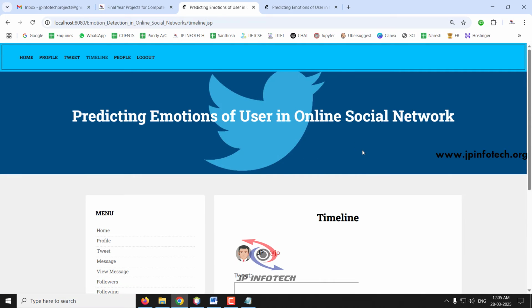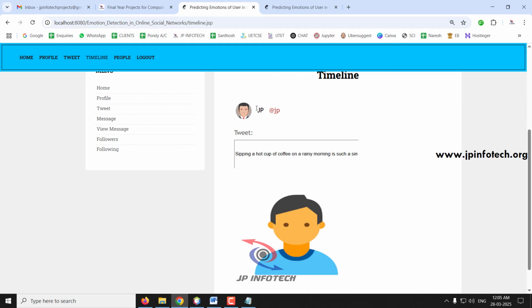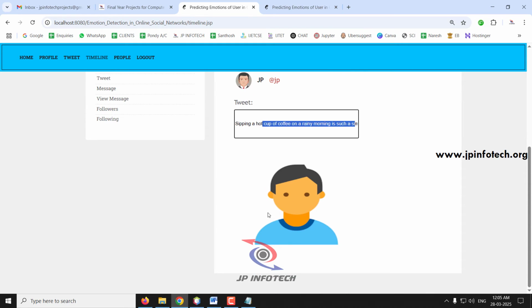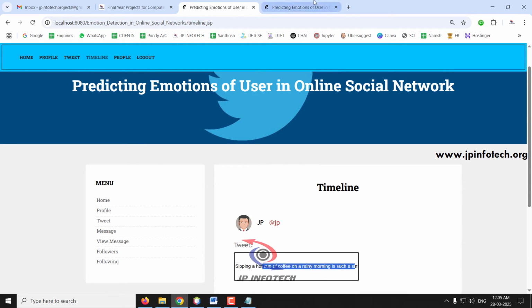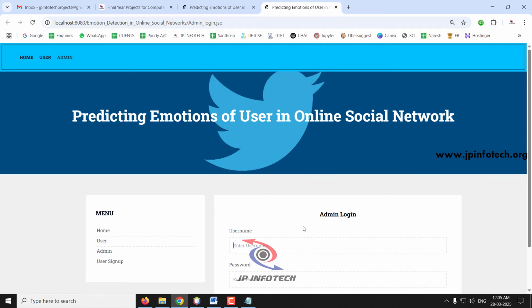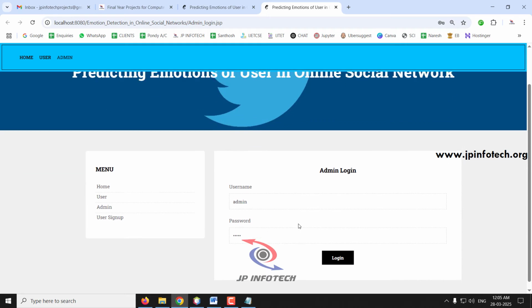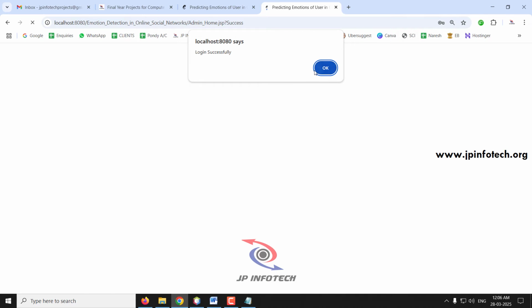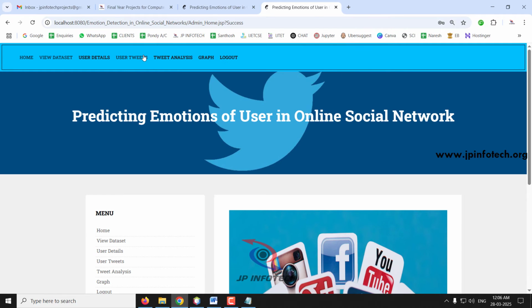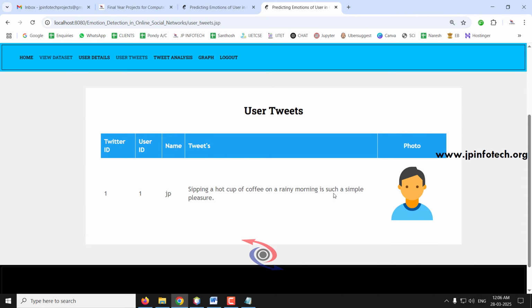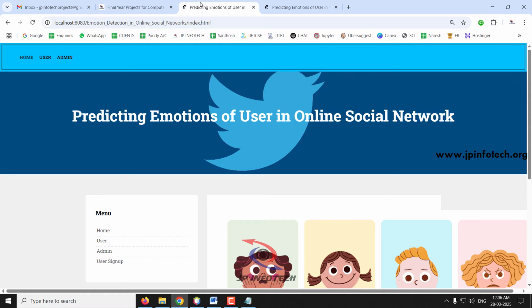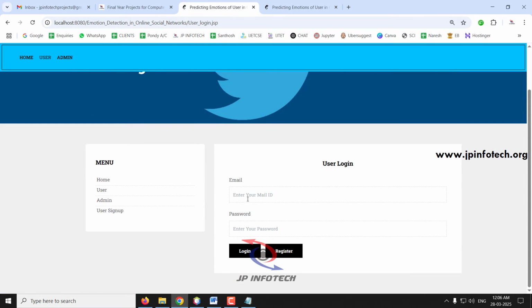If you go to the timeline part, you can see the timeline posted by JP, the text content and the image also. Now I'll log out from this part and come to the admin part in the right side tab. In the admin part, if you go to the user tweets, admin can see all the tweets posted by the users. Now I will go to another user.